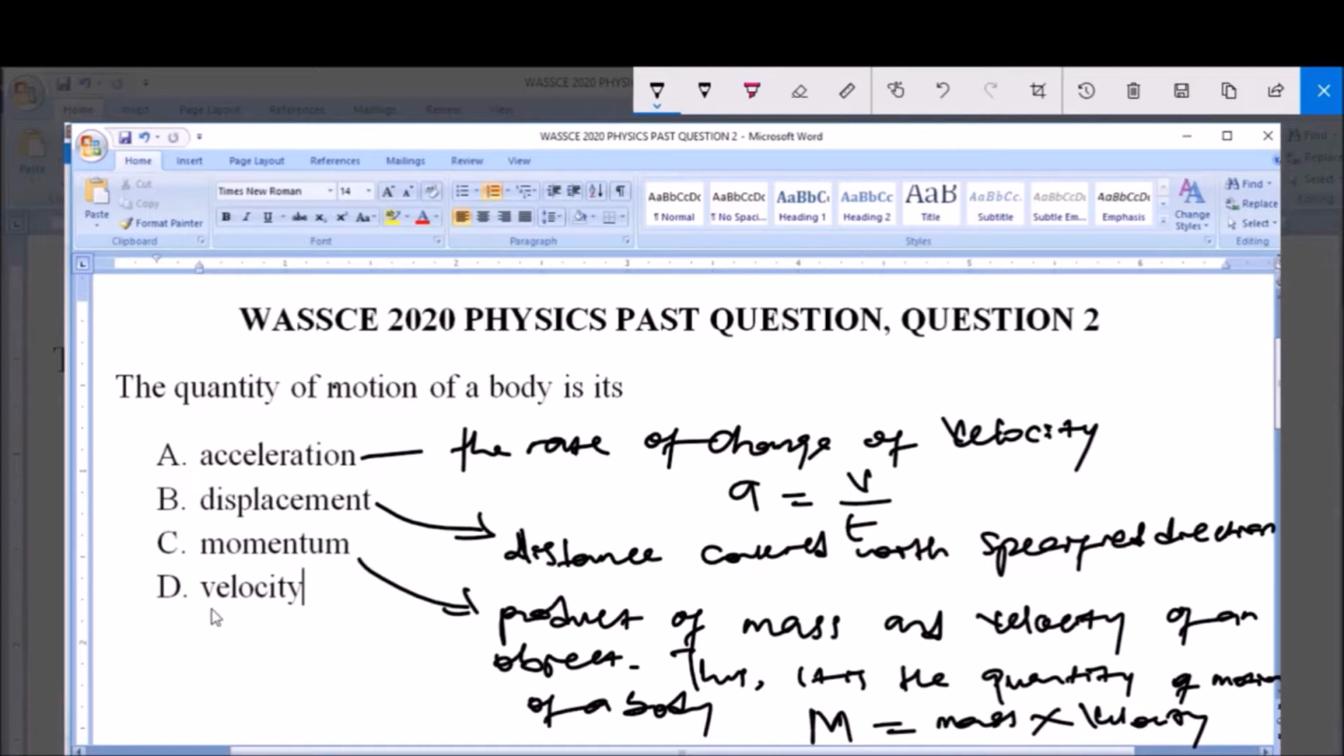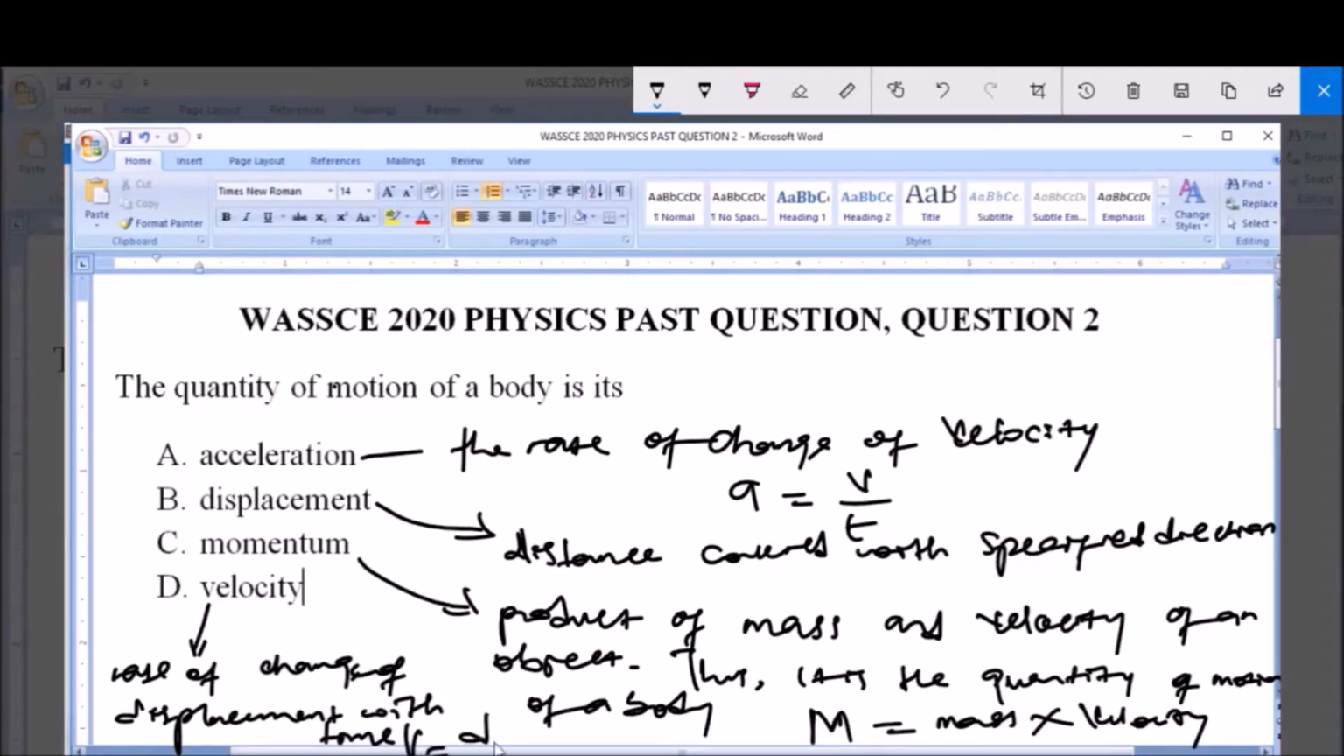Now this is velocity. Velocity simply means the rate of change of distance with time, or the rate of change of displacement with time. That means velocity v is equal to displacement over time. So the answer to this question is option C, momentum.